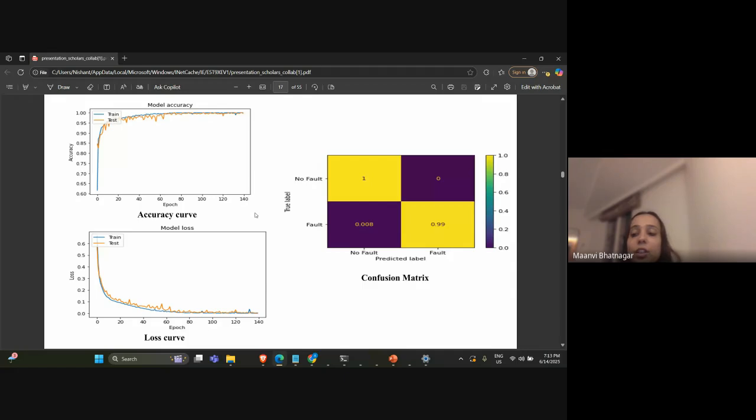Next, we have the loss curve, in which we can see that after 140 epochs, the loss is almost nearing zero for both training and testing. Model loss is basically a number that tells you how far off your model's predictions are from the actual values.